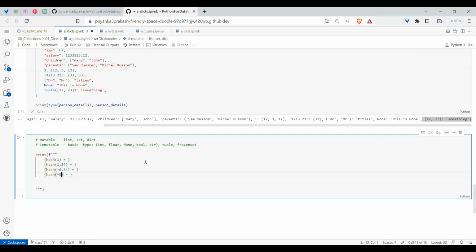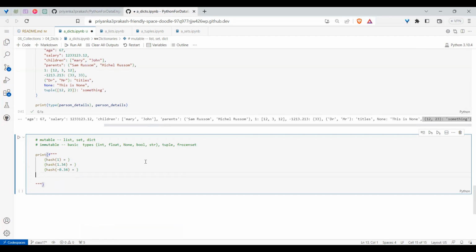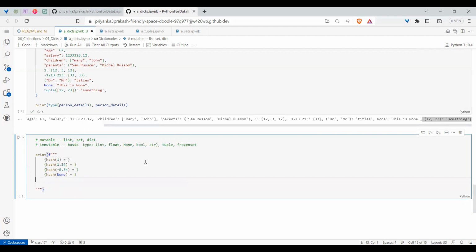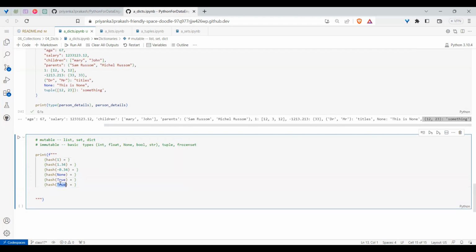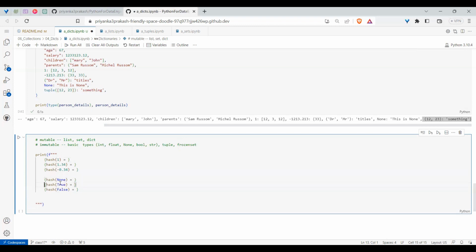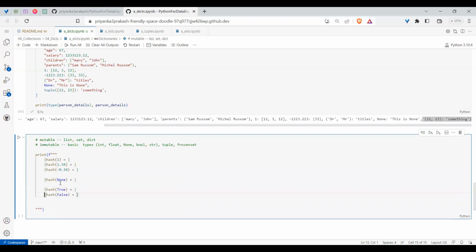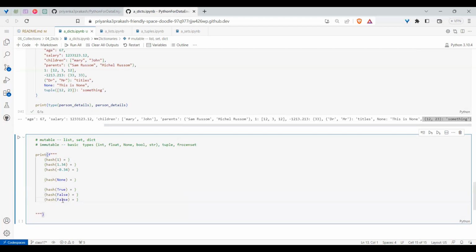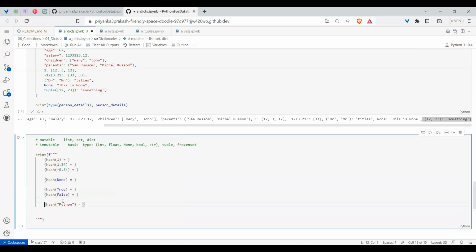Then I can have a none value. In the same fashion, I can have a boolean, true and false, which are also built-in. So the basic data types were done. Maybe I can take one string, like Python, which is a string.